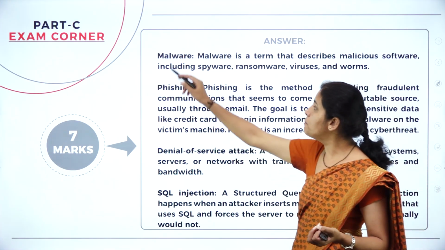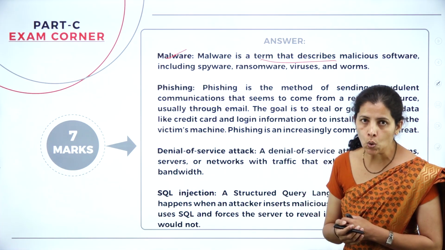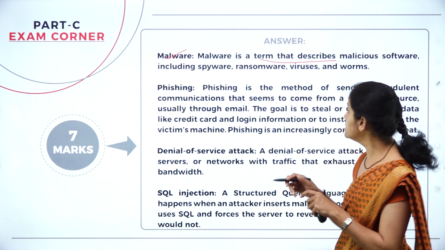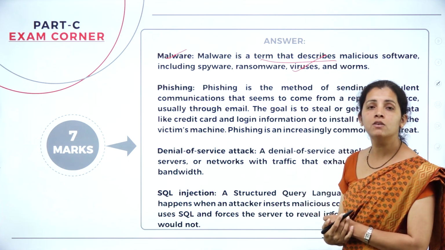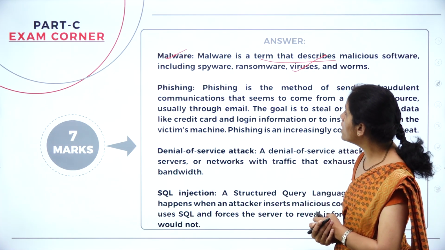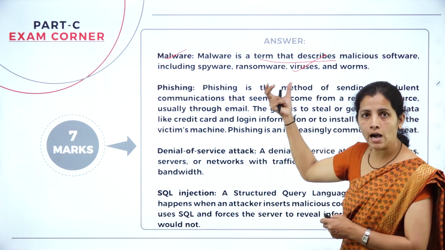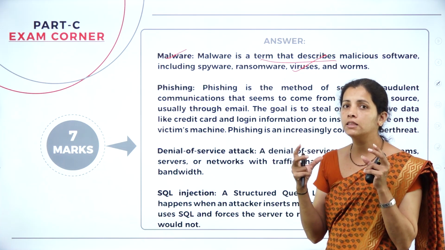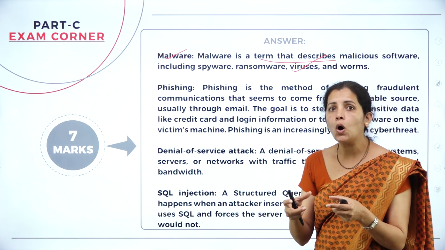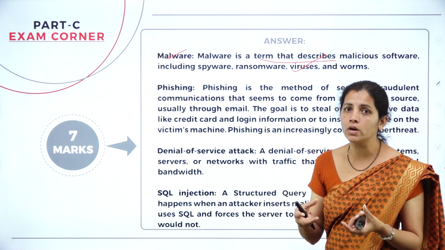So I'll consider malware. What is malware? It is a malicious code or harmful code. Examples for malware, I can have virus, worms, spyware, Trojan horse or ransomware. Okay, so these are the examples for malware. So what is malware? It's nothing but the program. So suspicious code or unwanted program or malicious code.